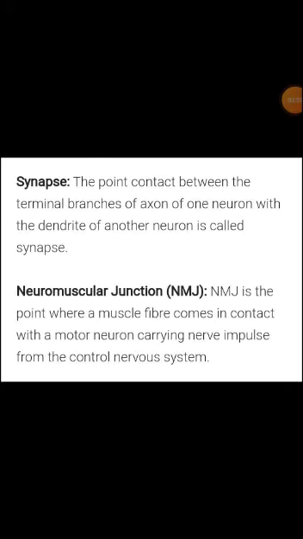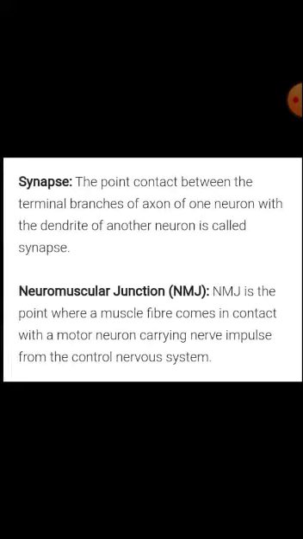Now we discuss the synapse. The point of contact between the terminal branches of the axon of one neuron and the dendrite of another neuron is called a synapse. Or we can say the junction between two neurons is known as the synapse.